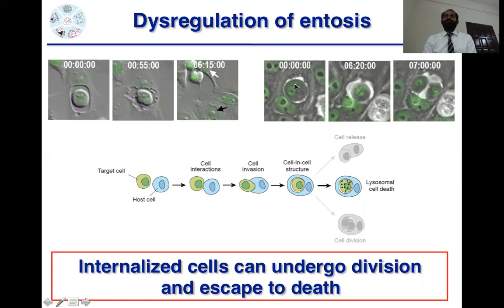The same for the other cell: when cells are internalized inside the other cell like this, the cells inside can divide. So this was also a very interesting phenomenon. You can say there are three outcomes. One is the cell is going to die inside the other cell, another is the cell is going to divide inside the other cell, and the third is the cell is going to be released from the other cell.